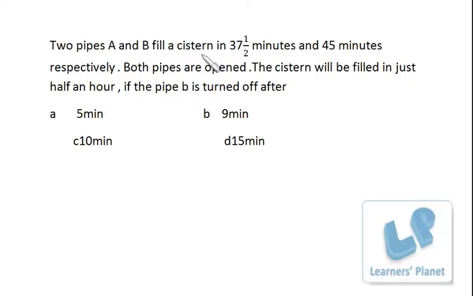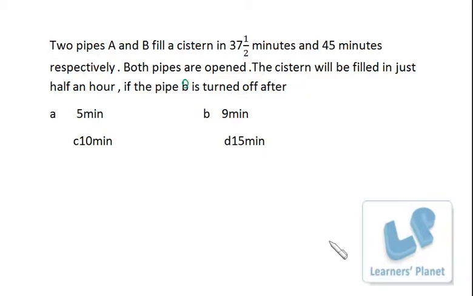Two pipes A and B fill a cistern in 37.5 minutes and 45 minutes respectively. Individual capacities have been given. Both pipes are open. The cistern will be filled in just half an hour if the pipe B is turned off after how many minutes? Okay.